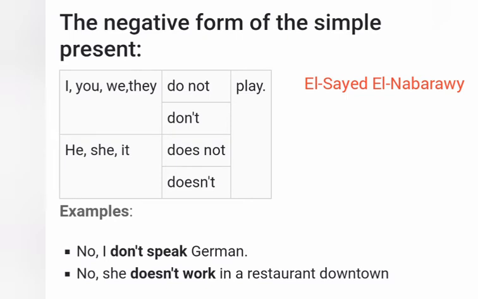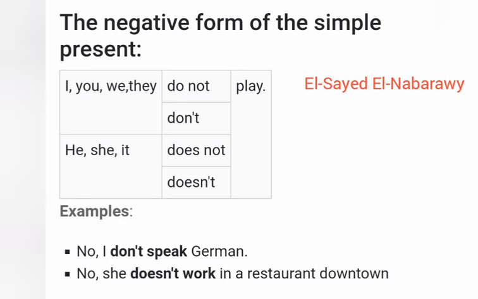The negative form of the simple present, we use do not or don't and does not or doesn't. Do not with plural, I, you, we, they, and does not with third person singular, he, she, it, and a singular subject, of course. No, I don't speak German. No, she doesn't work in a restaurant downtown. Again, take care of don't and doesn't and use the base form after them. The base form after don't or doesn't.